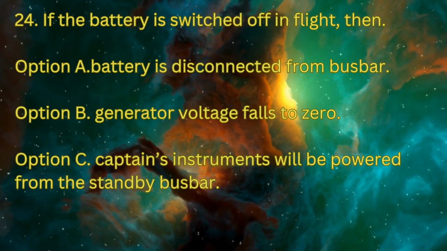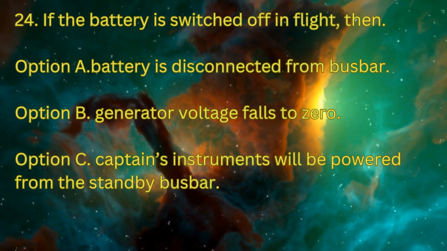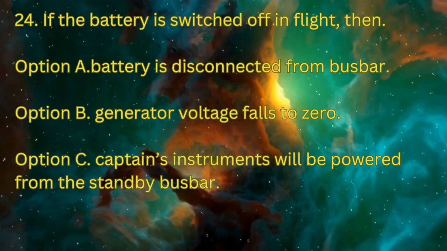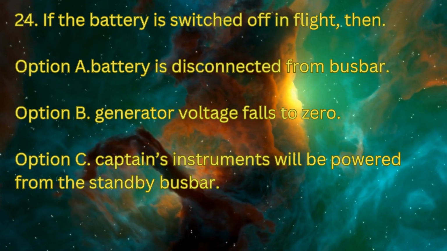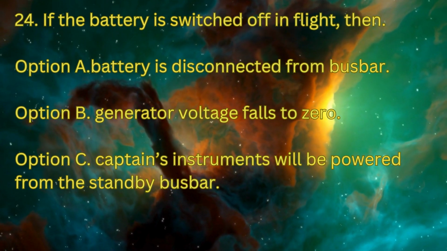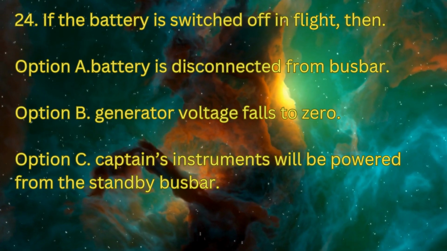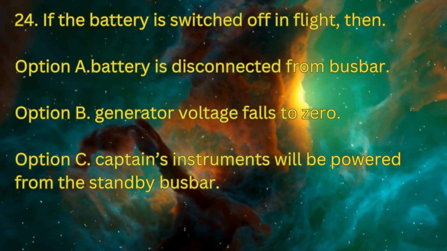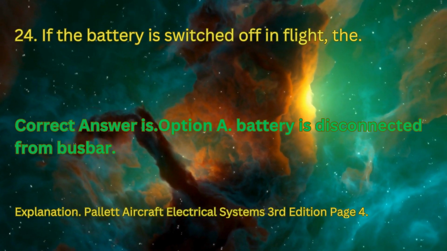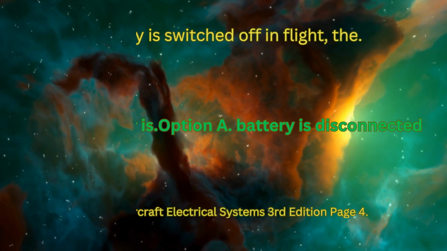Question number 24. If the battery is switched off in flight, then option A, battery is disconnected from bus bar. Option B, generator voltage falls to 0. Option C, captain's instruments will be powered from the standby bus bar. The correct answer is option A, battery is disconnected from bus bar.